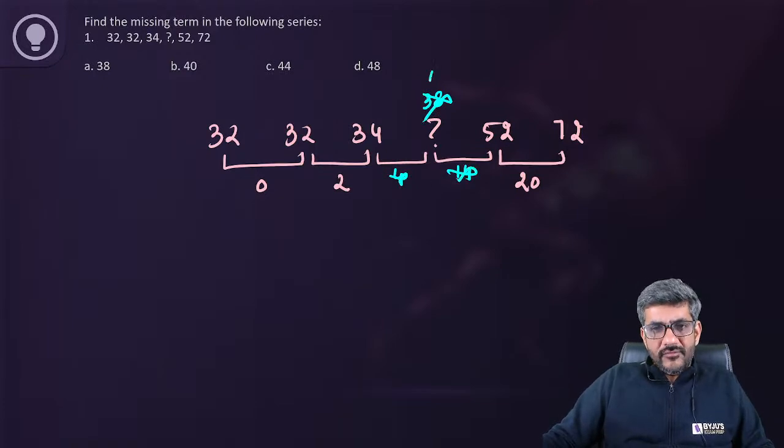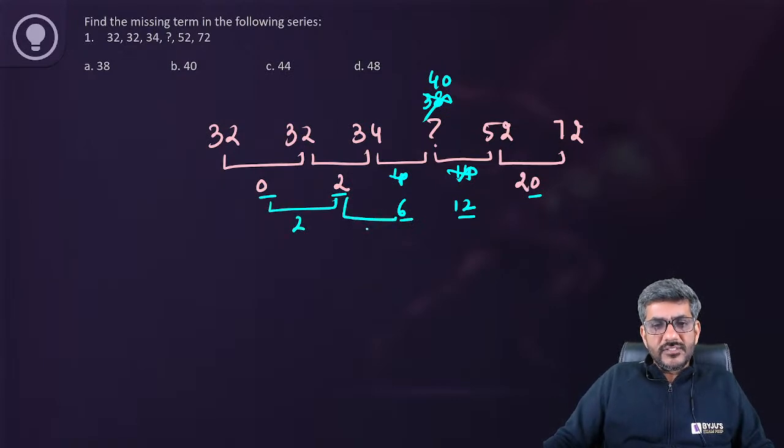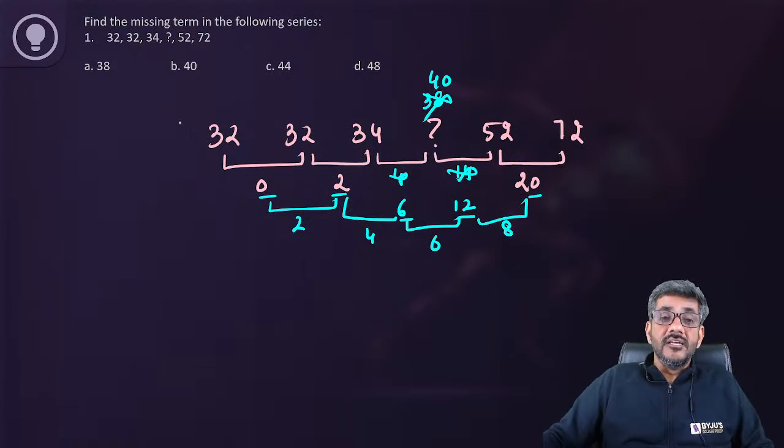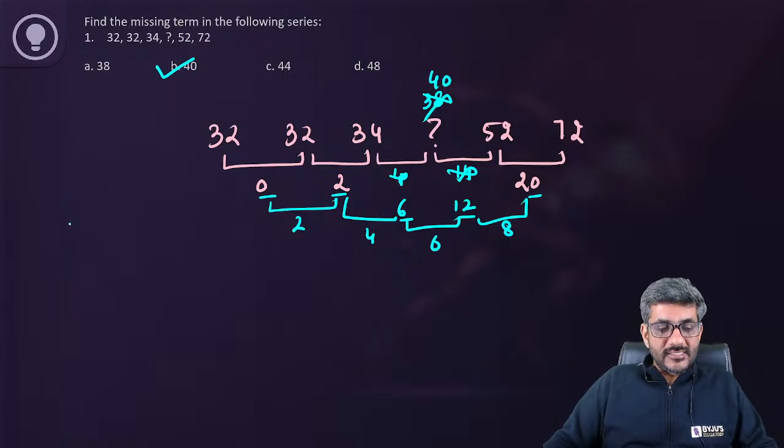Let's try now 40. After 34 comes 6 and here 12 comes. 0, 2, 6, 12, 20. Does it make a series? The difference is 2, the difference is 4, the difference is 6, the difference is 8. Yes, it satisfies. So therefore my answer should be B, 40 here. 40 is the correct answer for this question, right? Option B should be the right answer.